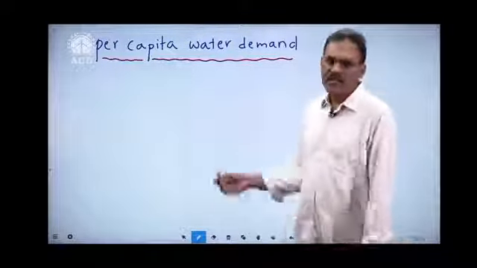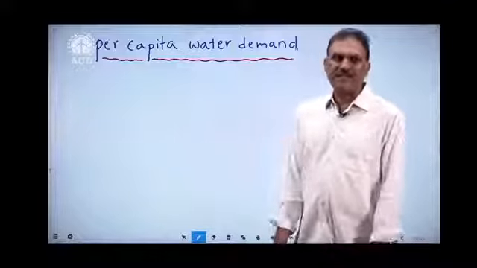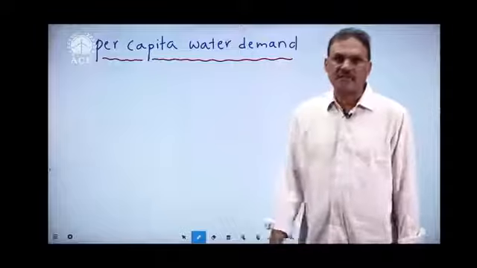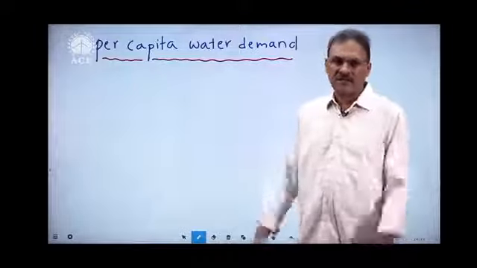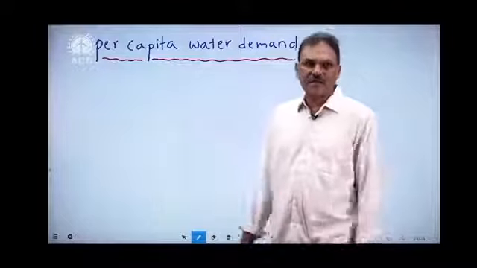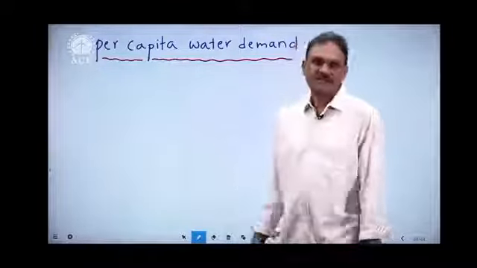But unfortunately, we don't have any equation to work out per capita water demand. And no two individuals living in a community are the same. Person to person, demands will be different. Then how to arrive at per capita water demand? Lakhs and lakhs of people live in a community whose demand we need to address. So it is too difficult to work out.